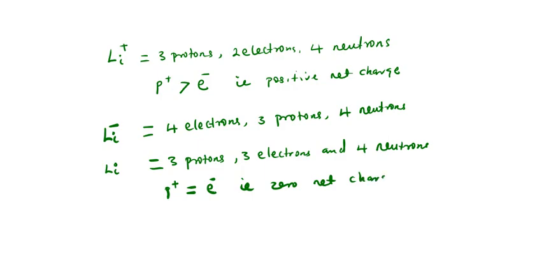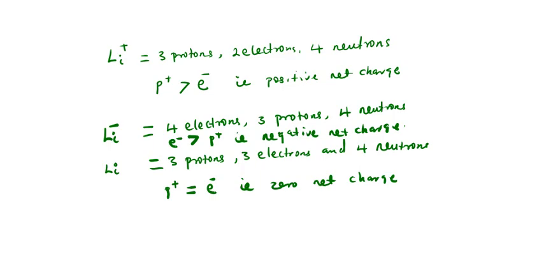So remember for this, here, electron is greater than the proton. That is, we have negative what? We have negative net charge. Okay, that's well understood, right?